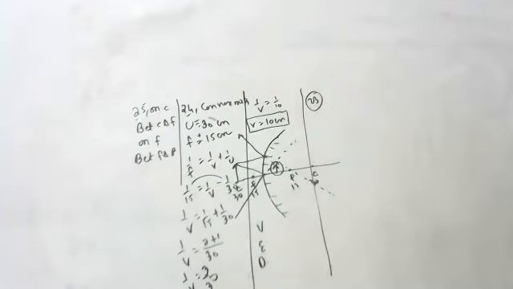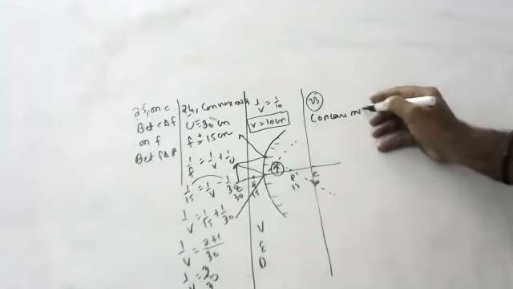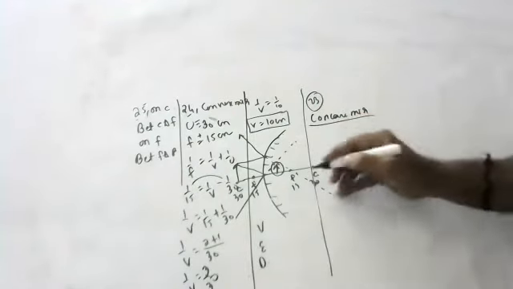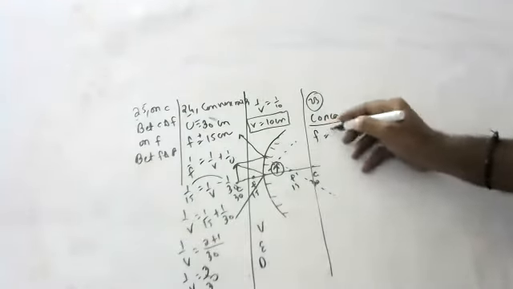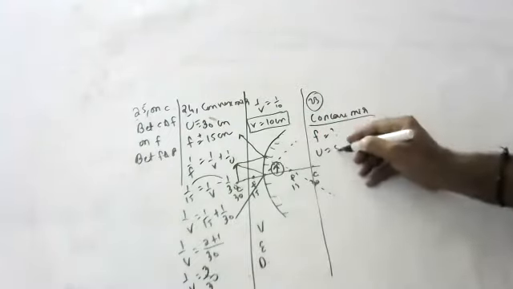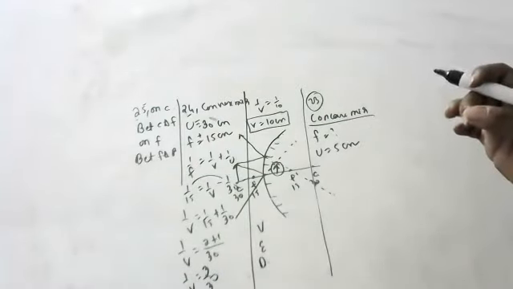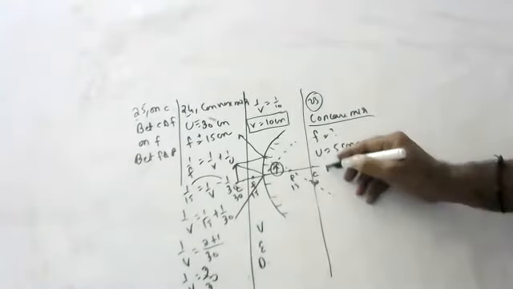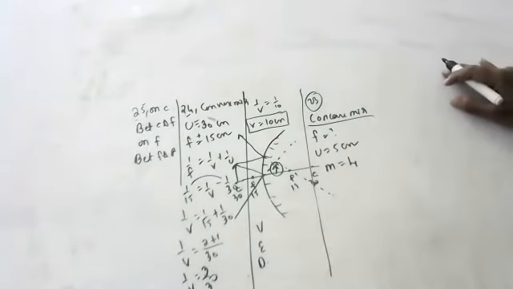23rd question, children. See here. Find the focal length of a concave mirror that produces a 4 times larger real image held at 5 centimeters from the mirror. Children, magnification is 4 times, magnified.